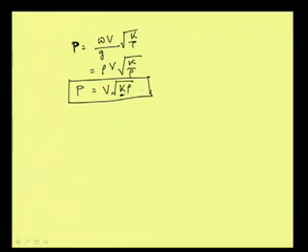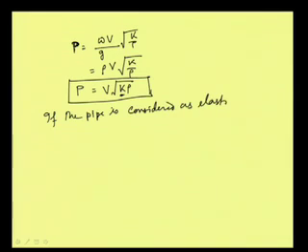Well, so if the pipe is considered as elastic, then our interest is to find out this K, the bulk modulus of elasticity.